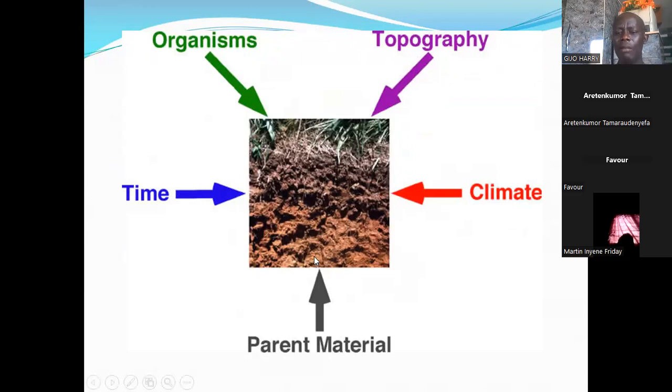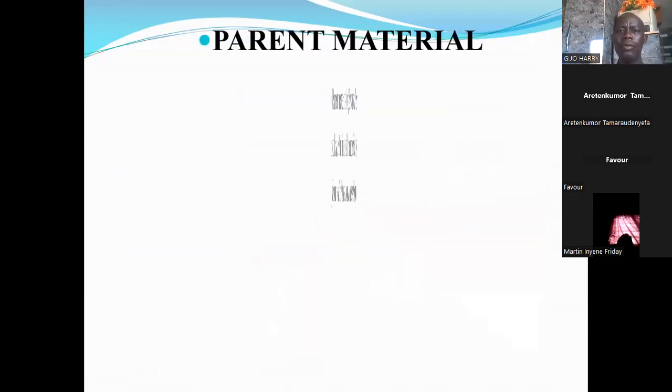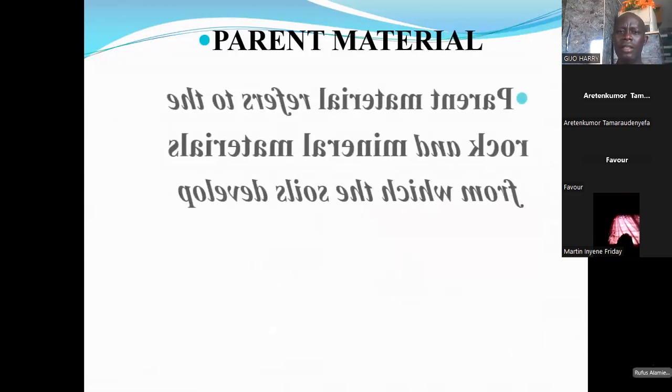Parent material basically refers to the initial state, the bedrock that forms the soil, and it can also refer to unconsolidated substances, such as deposits from erosion of the soil, particles that are carried by wind, glacial deposits, and particles that are deposited as a result of volcanic eruption.